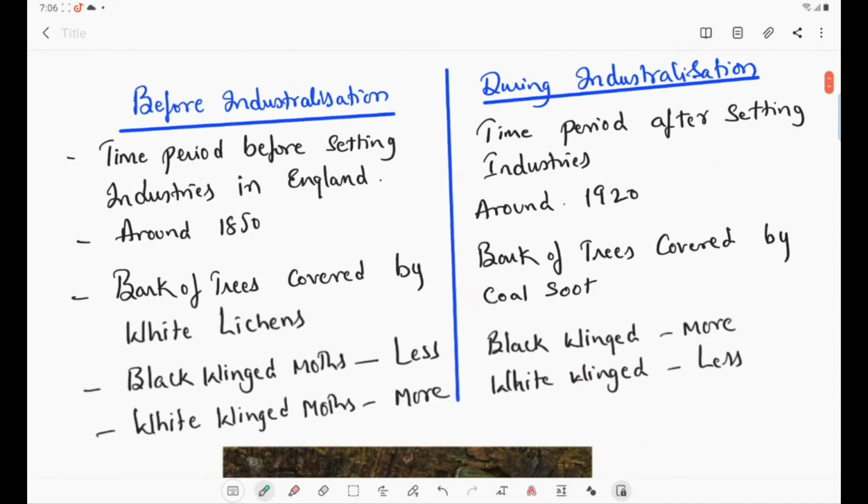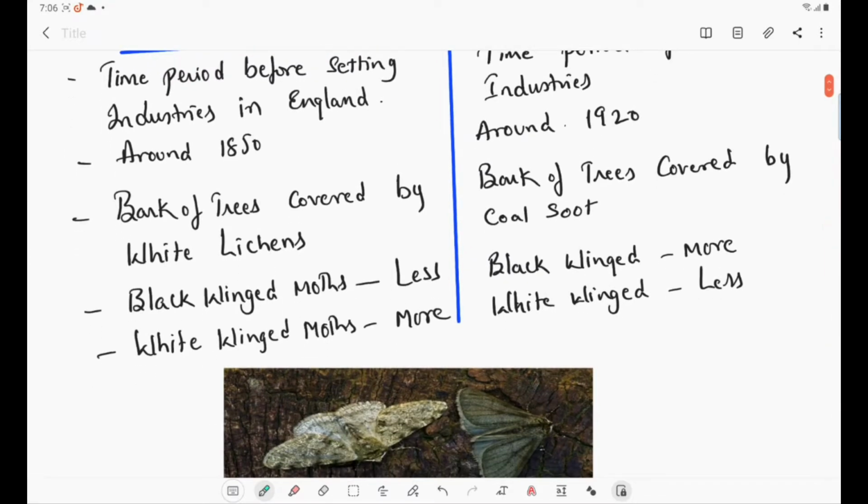Before industrialization, that means in the year 1815 in England, the bark of the trees was covered by white lichens. When the bark of the tree is covered by white lichens, the white winged moth camouflaged with the bark of the tree. That means the white winged moth mixed with the bark color due to the presence of white lichens. But the black winged moths are easily identified by the predators. What are the predators of these moths? Birds are the predators.